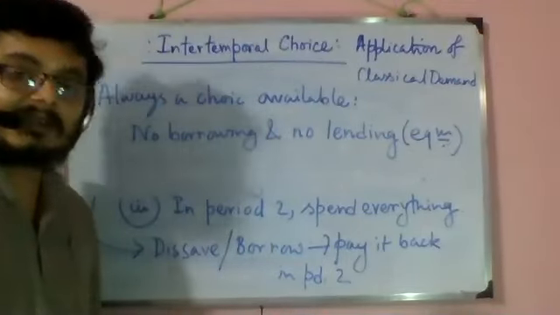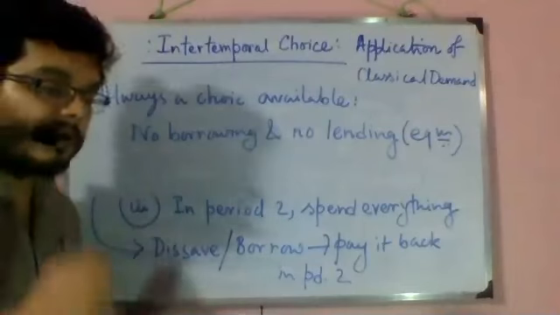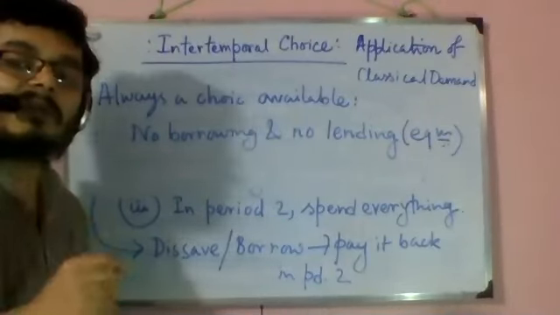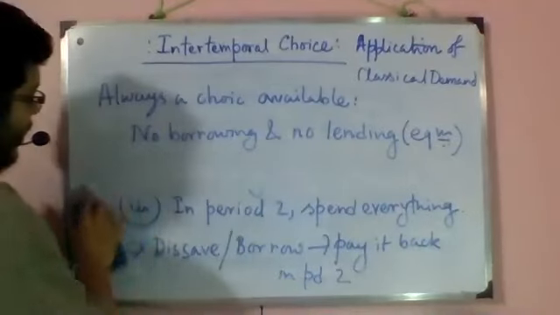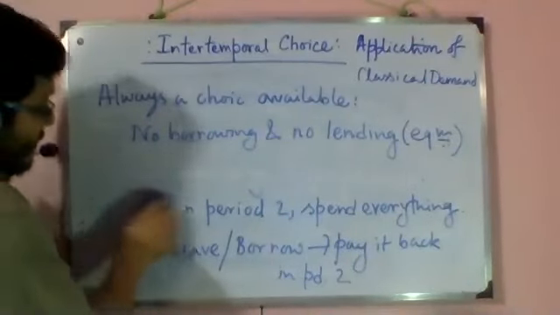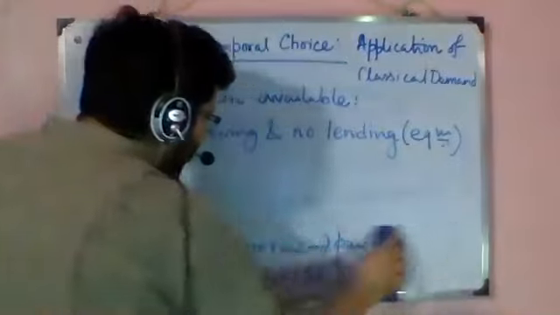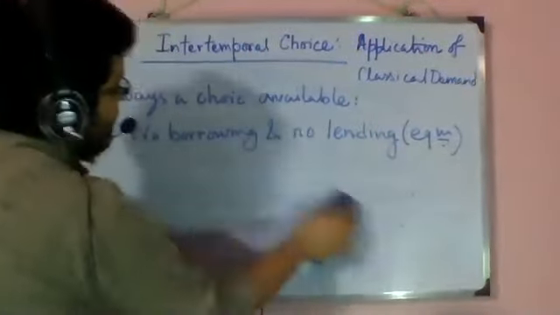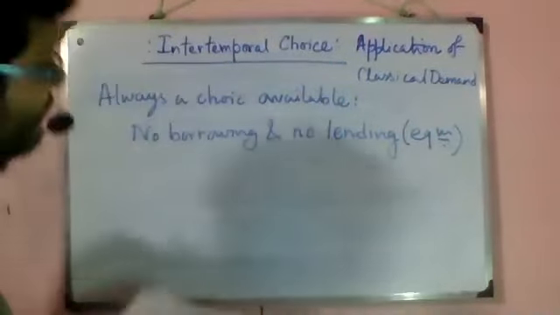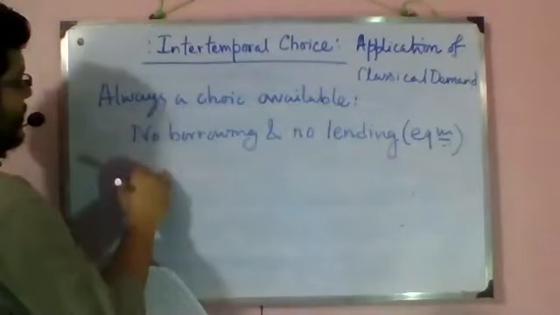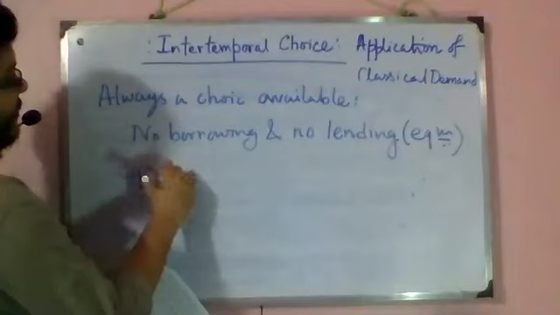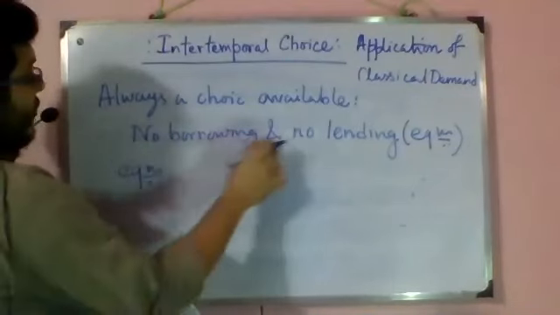This is a very important difference with whatever we have done in classical demand theory, and that is going to change how we draw our diagram when the rate of interest changes. So how are we going to say this equilibrium is? I've said that no borrowing, no lending.